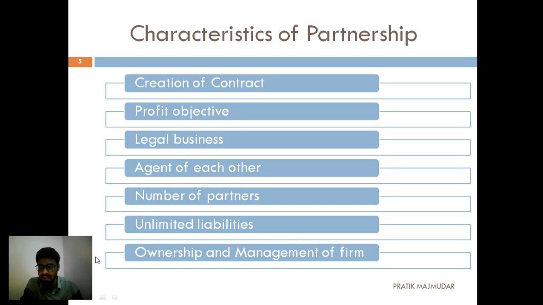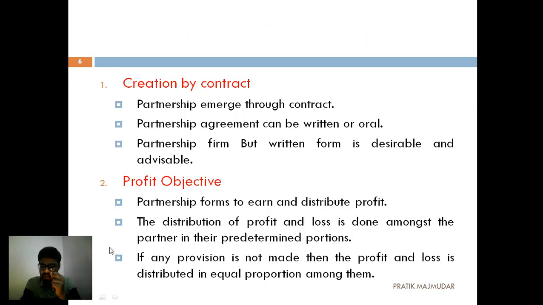So let's see everyone in detail, starting with the first one, creation by contract. The partnership is done with a basic objective to earn profit, but what we are going to do is make a contract for that. Now this agreement can be written or oral.